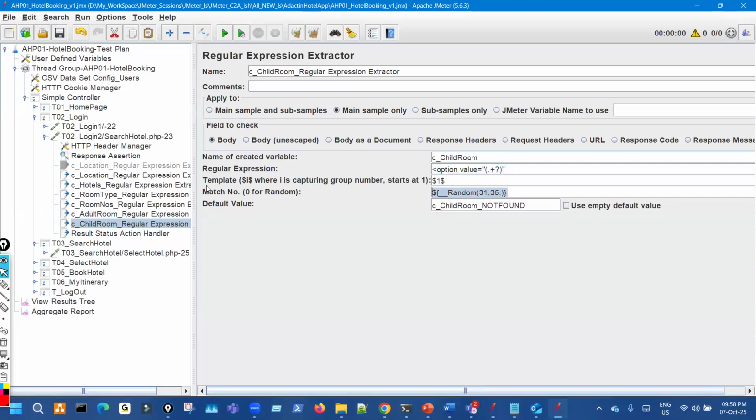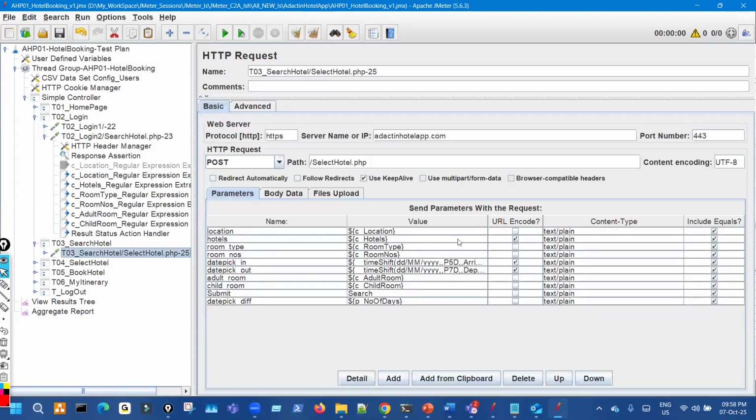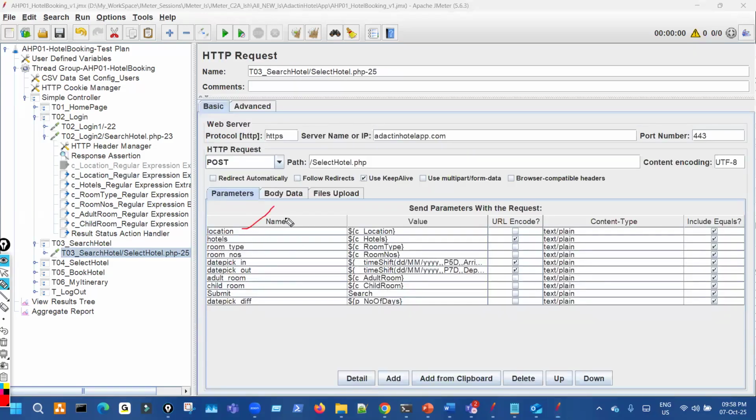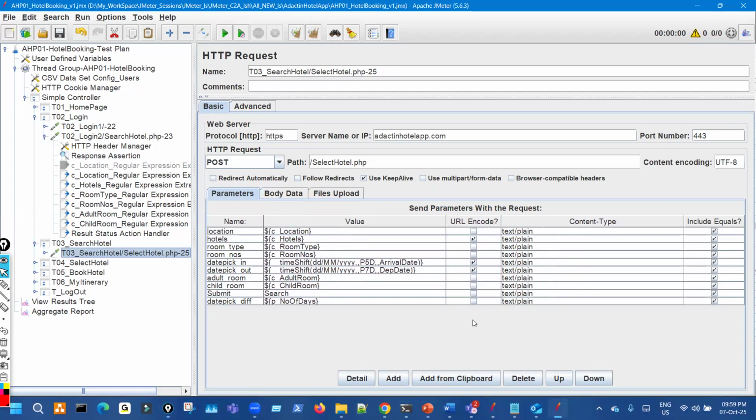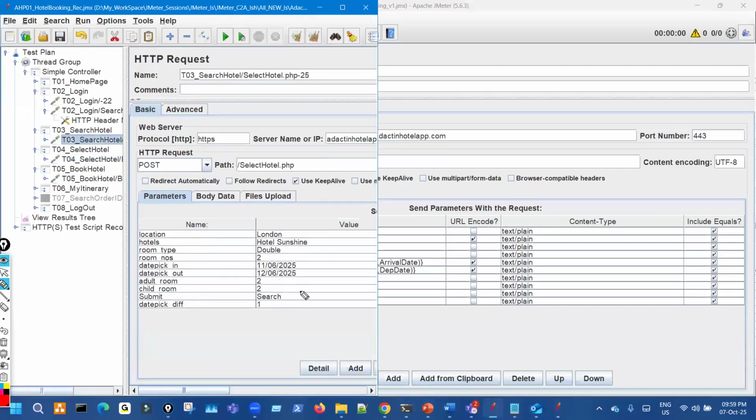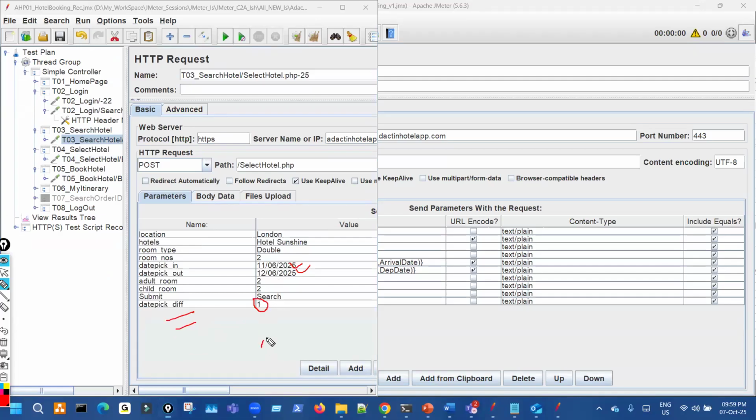And then store all the respective variables and put them in place of those. Suppose here, look, even name is given: location, so hotel location, hotel name, room type, room number, then adult room, children room. Now, another thing is the check-in date and check-out date. You can see here check-in and check-out, and date pick, which is the date pick difference. So, for how many days you want to stay, right? That we have to think about.